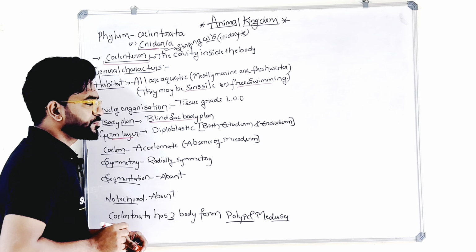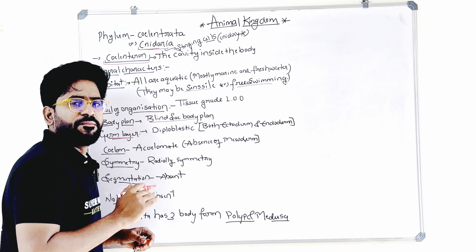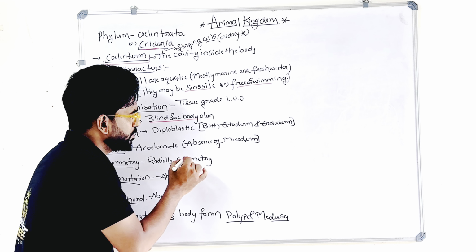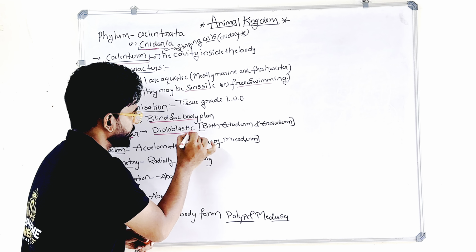Germ layers. They are diploblastic: ectoderm and endoderm. Mesoderm is absent. So they are called diploblastic animals. If mesoderm is absent, of course there is no coelom, because coelom is formed from the mesoderm. Next, coelom. Acoelomates means there is no coelom between the alimentary canal and body wall, because mesoderm is absent. Therefore, coelom is also absent.